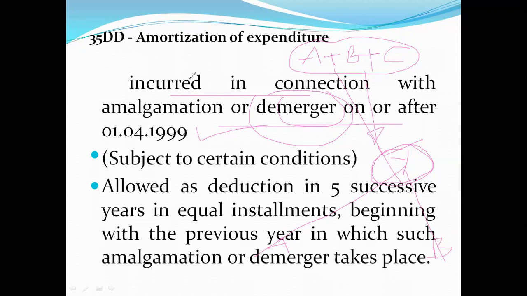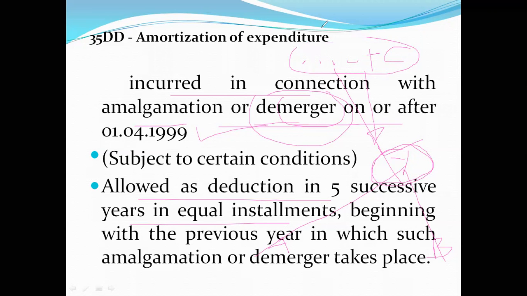So amortization of expenditure means certain expenditure will be nullified. Subject to certain conditions, it is allowed as a deduction in 5 successive years in equal installments, for whatever expenditure is incurred in demergers or amalgamations. Amalgamation means clubbing, joining. Demerger means the opposite of that. So whatever expenditure is involved in amalgamation and demerger will be allowed as a deduction for 5 successive years. But you have to keep in mind this is with respect to expenditure.